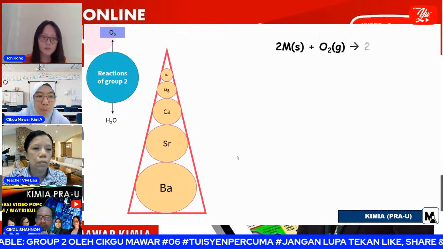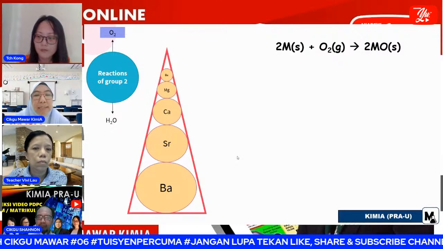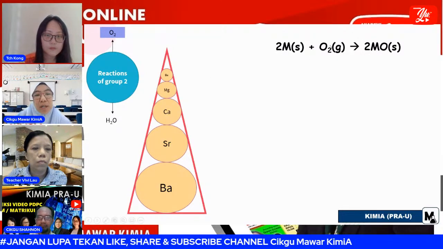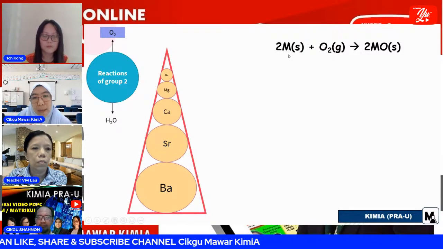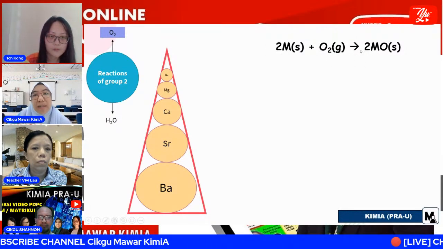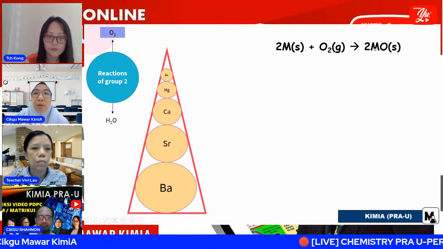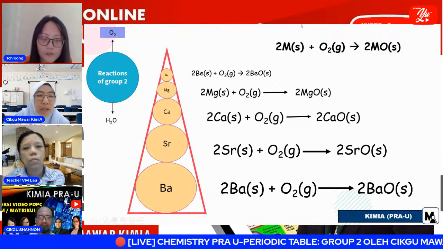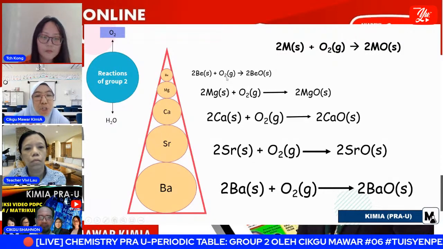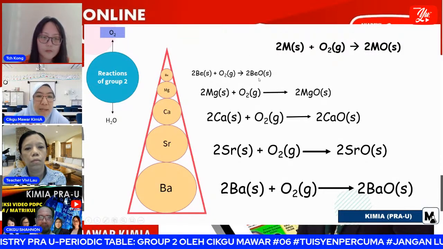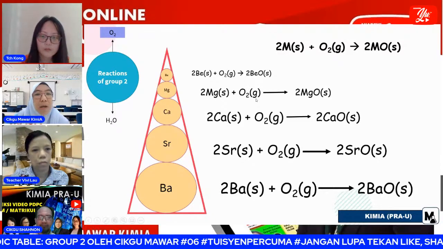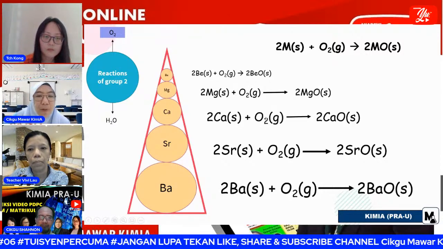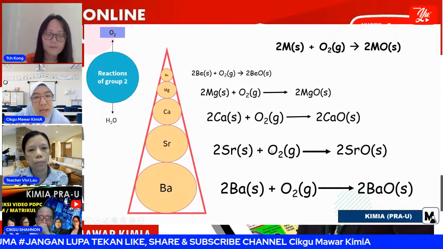Okay, so this is how to get calcium oxide, strontium oxide, and barium oxide. This is basically the reaction of group 2 metals with oxygen. We will get the oxides of group 2. This is the chemical equation: beryllium, when it reacts with oxygen, we will get beryllium oxide. For magnesium, when it reacts with oxygen, we will get magnesium oxide. Calcium, when it reacts with oxygen, we will get calcium oxide, and so on.